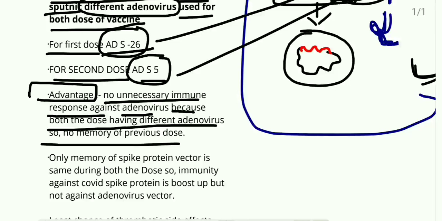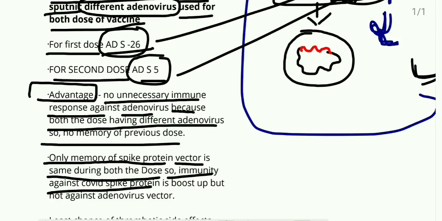So immunity against the COVID spike protein is boosted, but not against the adenovirus vector. The main difference is that we use a different adenovirus vector for the first and second dose of the Sputnik vaccine.